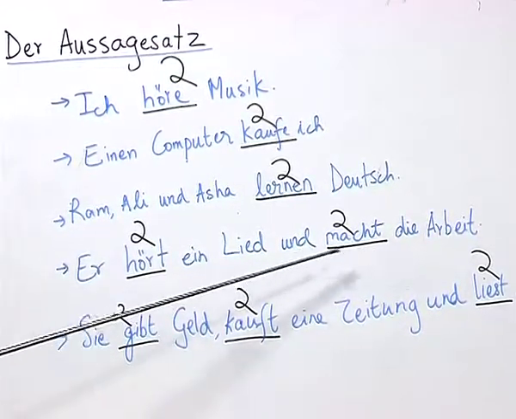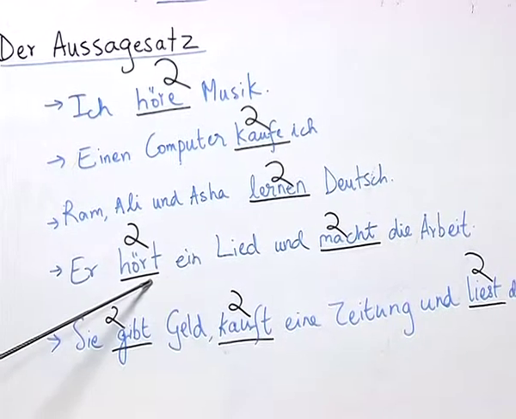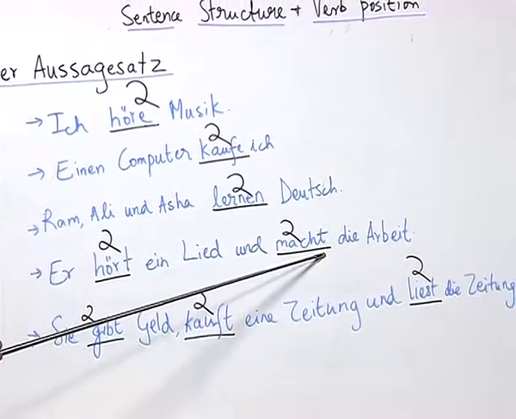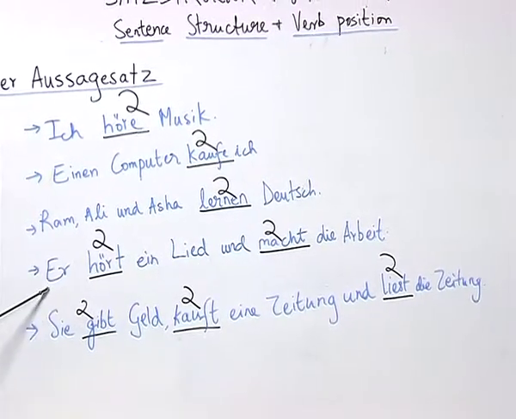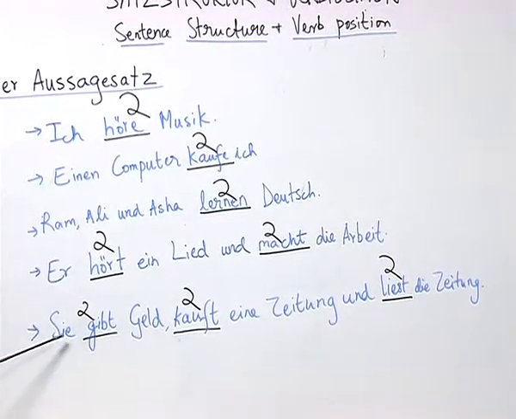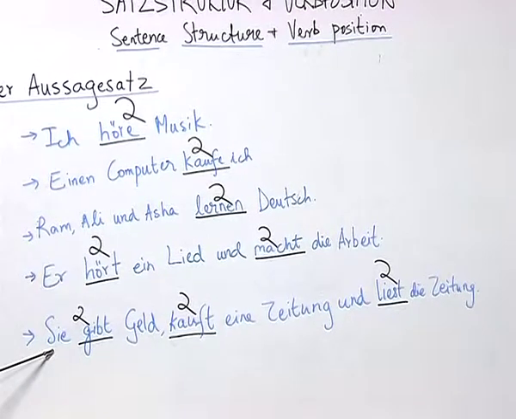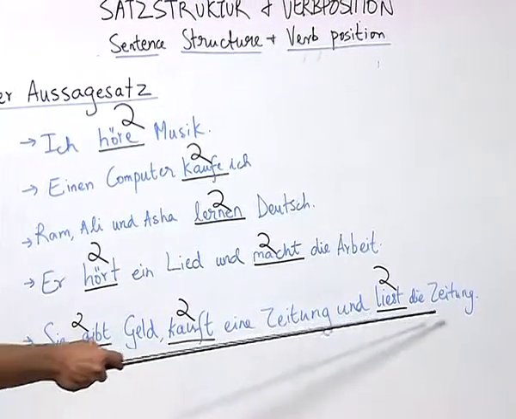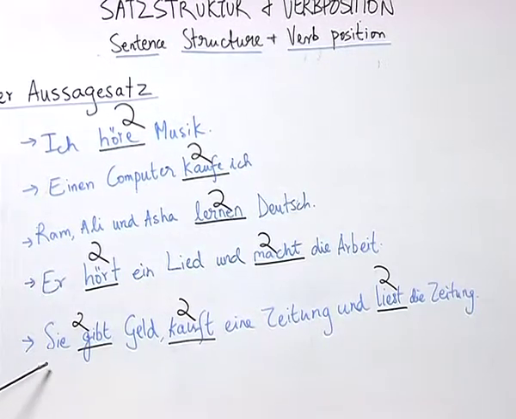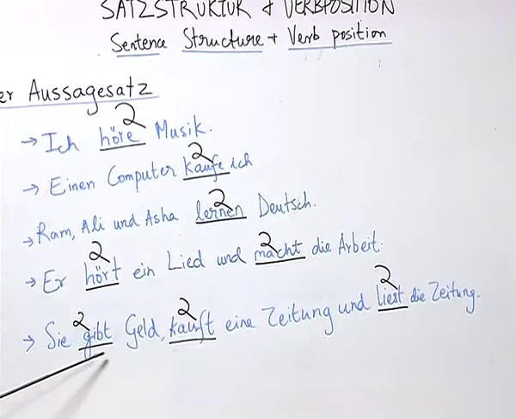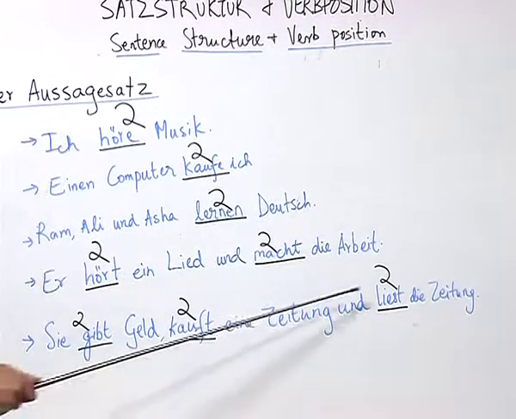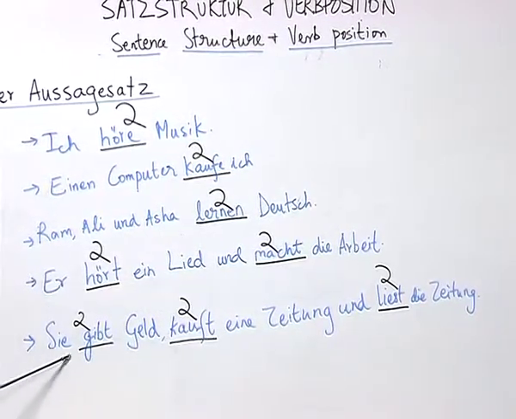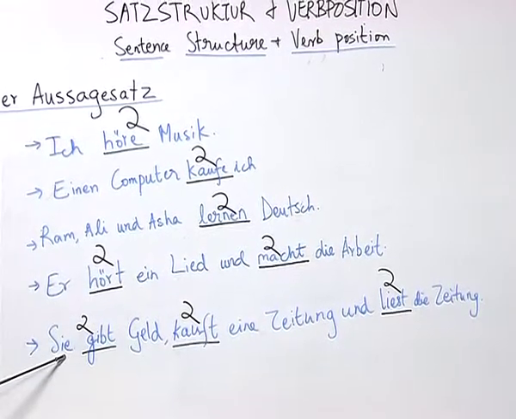As you can see, here the verb is at the second position and also the following verb is conjugated according to the subject here. The same way, this sentence, sie gibt Geld, kauft eine Zeitung und liest die Zeitung, is a long sentence where three verbs gibt, kauft und liest are conjugated according to the subject sie, which is at the first position.